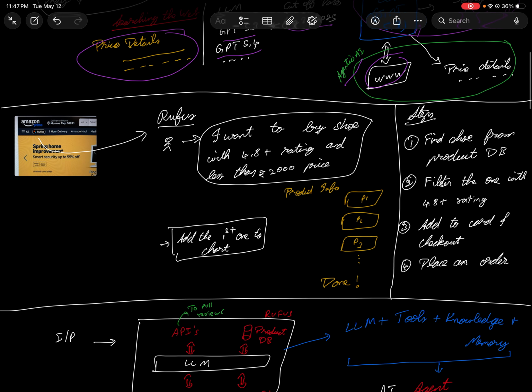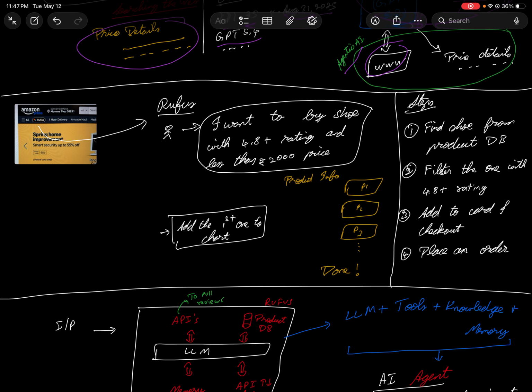Cool. Now let me take you through another example. I don't know if you have noticed, I'm a big user of Rufus. People pronounce it differently, but Rufus is an AI version of ordering things on the Amazon platform. You can see it in the taskbar at the top of the Amazon website. Every product has its own AI, but